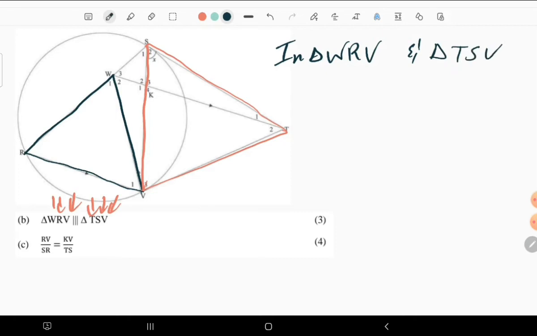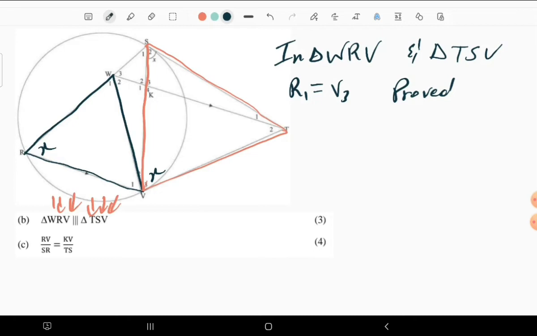We notice that angle R, do you remember when we were proving that this angle is also equal to that one? Yes. So angle R in this triangle is equal to angle V3 in the other triangle. Reason: we did prove that. Or you can say it's the tan chord theorem.